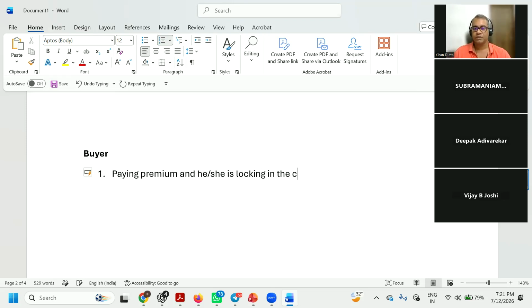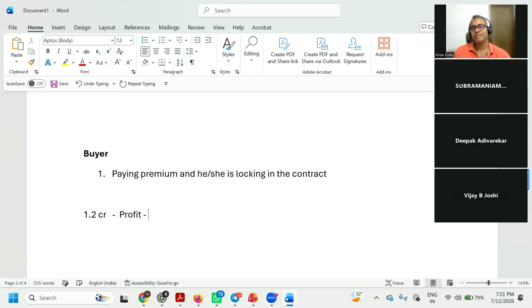Everyone got it? Now, in these two scenarios, when the spot price has gone to 1.2 crore, what is he going to make? The profit.